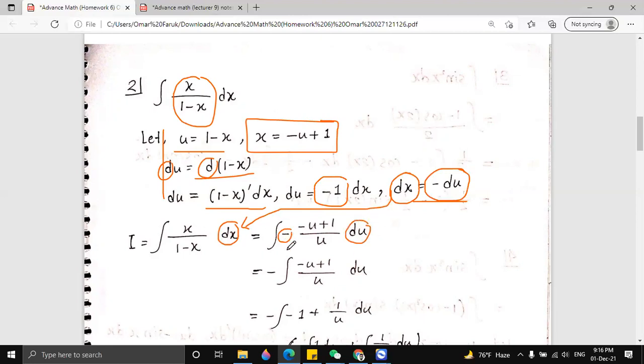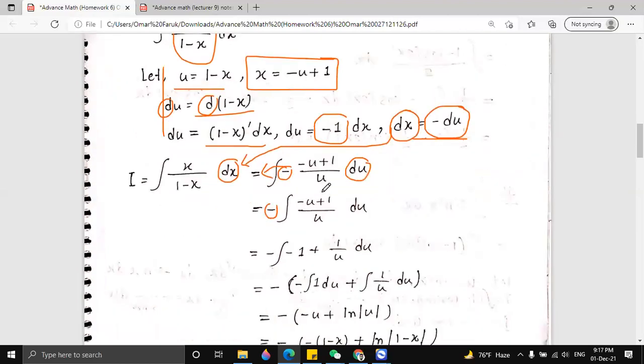Now you can just take this minus out. So here is minus, and minus u plus 1 by u du. Now you can just break down this fraction this way: minus u by u plus 1 by u. So minus u gets cancelled, and we get minus 1. So minus 1 plus 1 by u du. Now you can just calculate the integration. Integration of minus 1 du will be minus u, and integration of 1 by u du will be ln u.